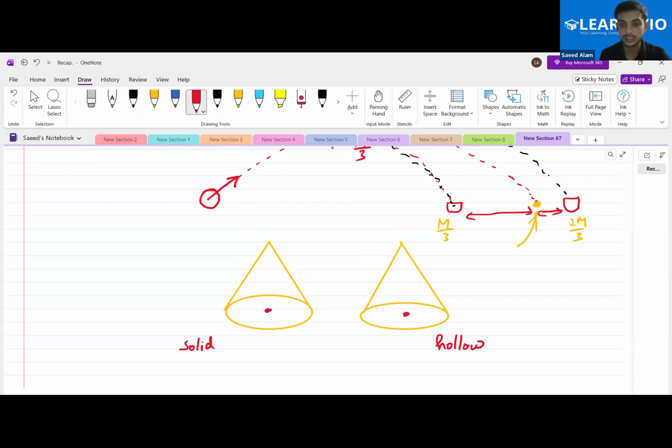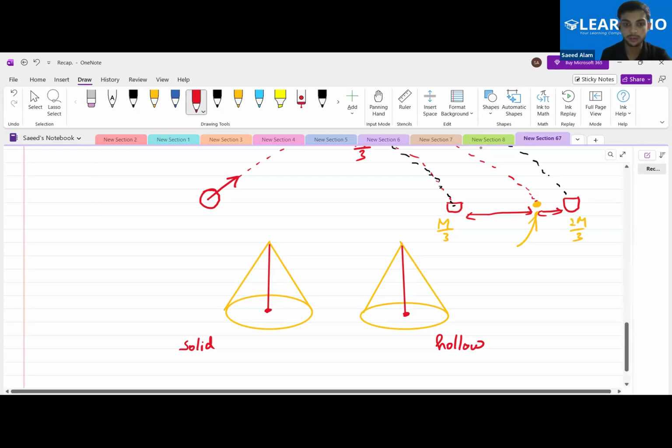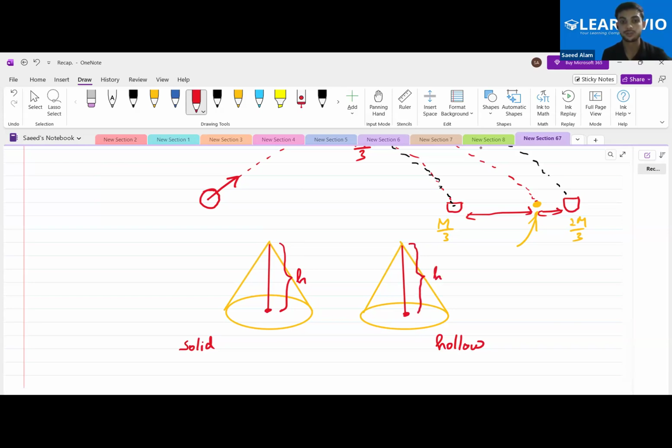What you have to do is just join this center with its vertex. So this is the right circular cone that I am talking about. Let's say that this complete height is h. This complete height is h. Let me make a reference line over here at h by 2, dividing this height into two different heights.